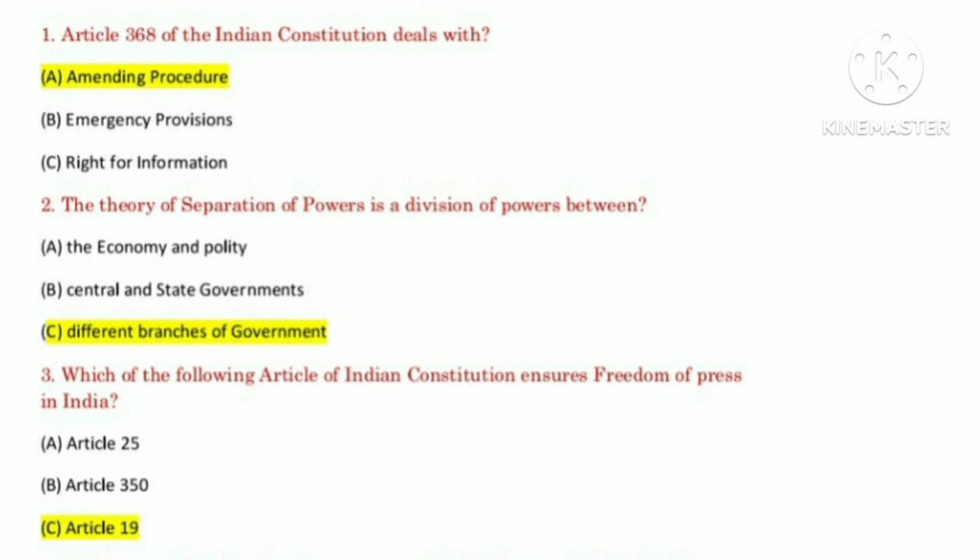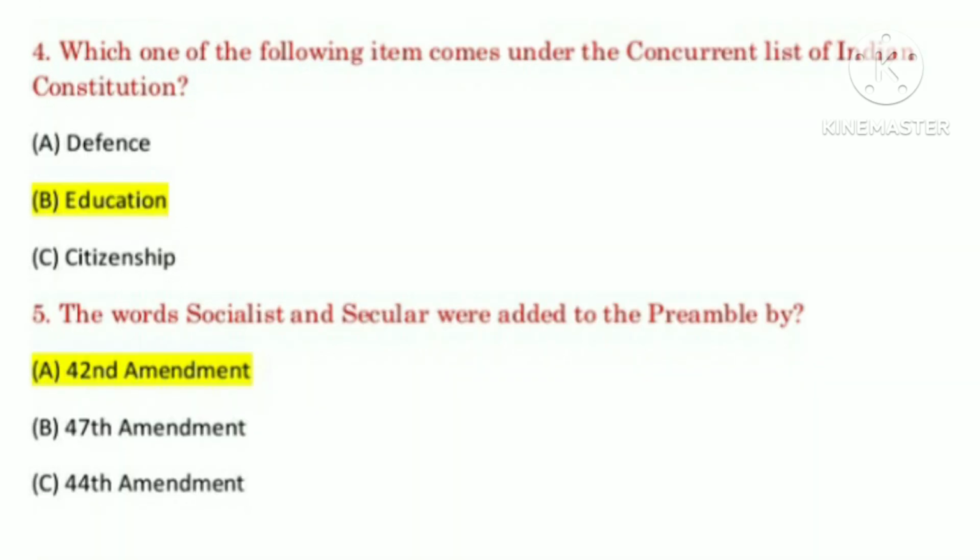Question number 3. Which of the following articles of the Indian Constitution ensures freedom of press in India? Answer: Article 19. Question number 4. Which one of the following items comes under the concurrent list of the Indian Constitution? Answer: Education.